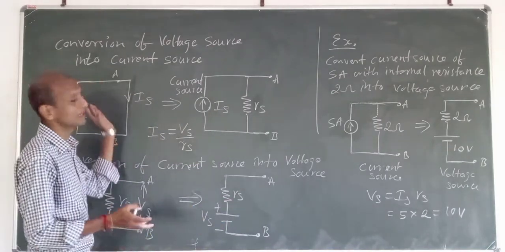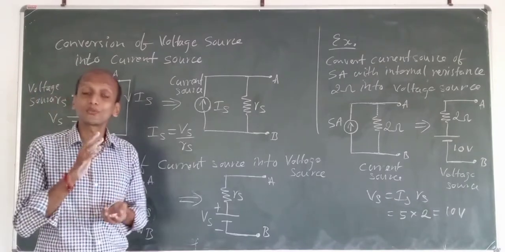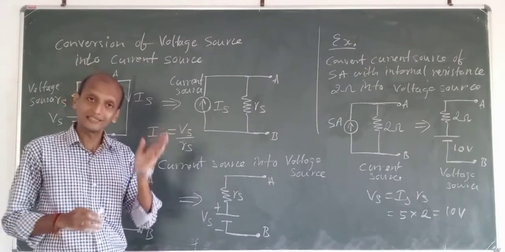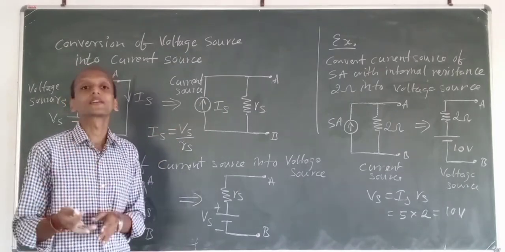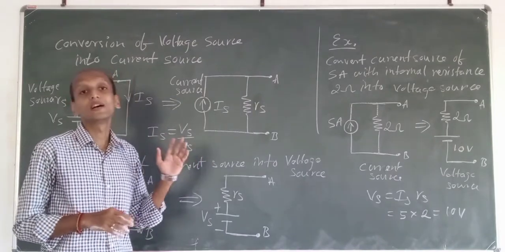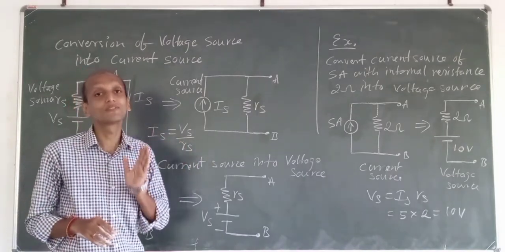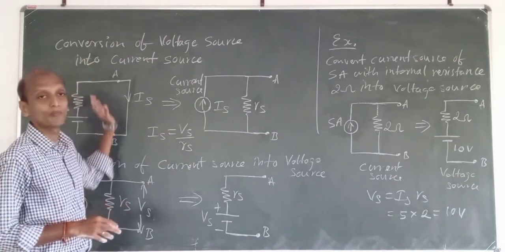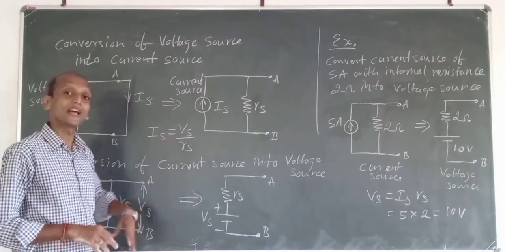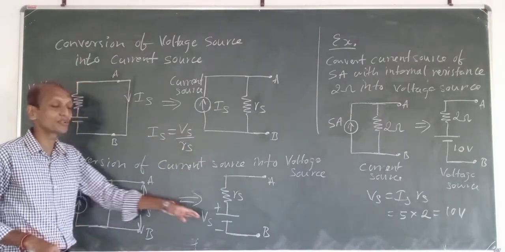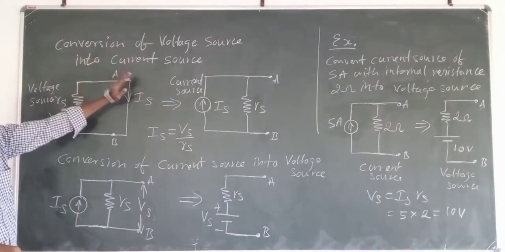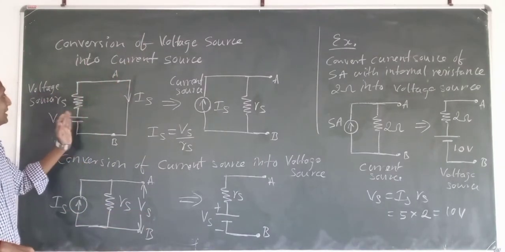How to convert it? We know that for a voltage source, the internal resistance will come in series with the voltage source, and for the current source, the internal resistance will come in parallel with the current source. Fine. You have to remember this properly, because they will give you a voltage source to convert into a current source, or otherwise a current source to convert into a voltage source. Now, conversion of a voltage source into a current source, we will see here.